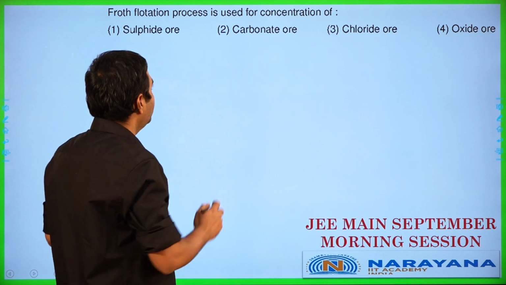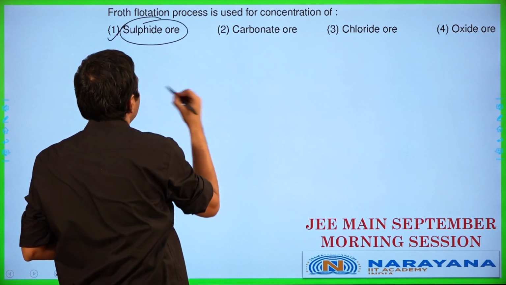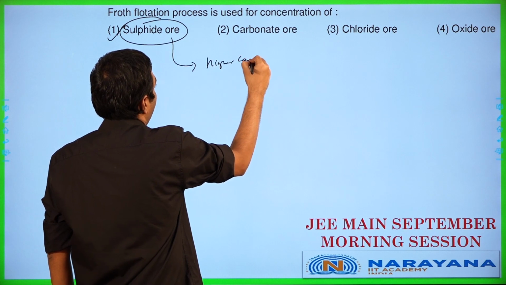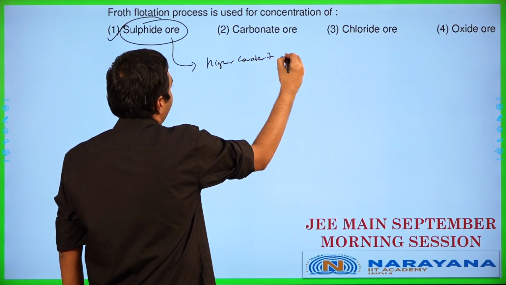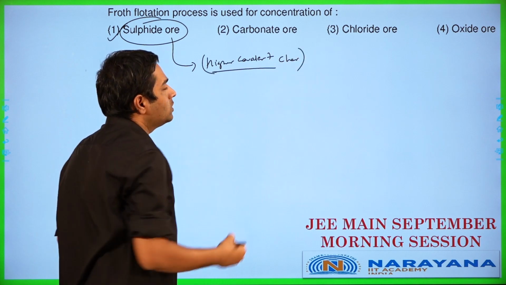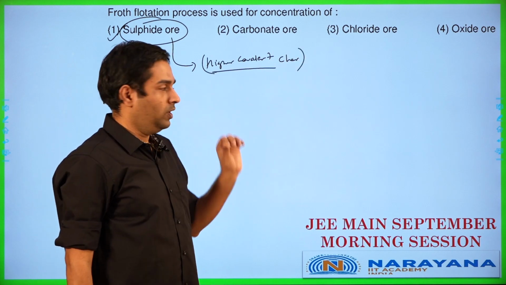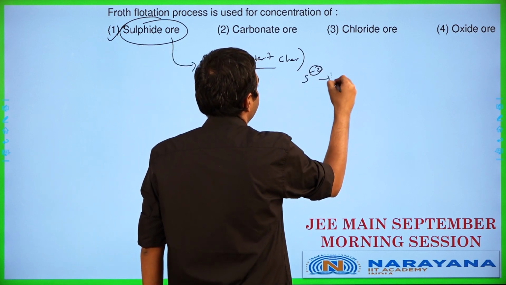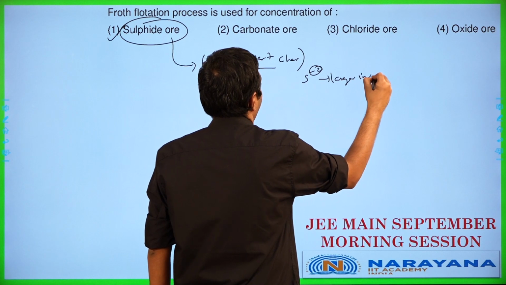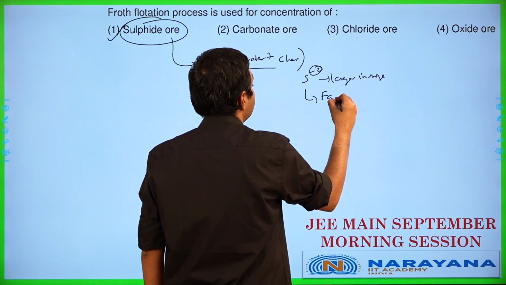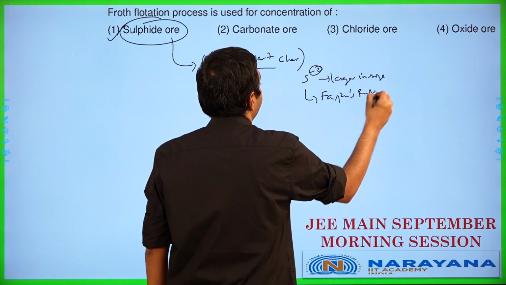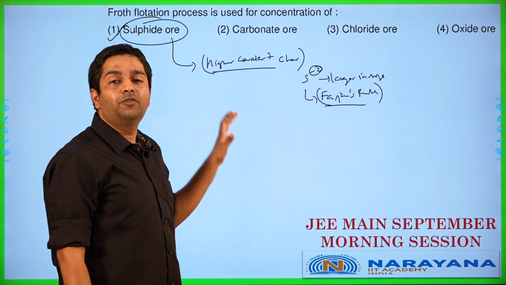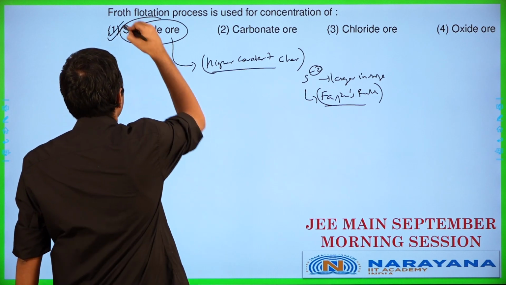Now that is something which is mainly possible for sulfide ores because they have higher covalent character. Why do they have higher covalent character? Because the sulfide anion is larger in size, and Fajan's rules tell us it is going to have higher covalent character. Based on that, you will end up using froth flotation as a technique for concentration of sulfide ores. So the answer in this case is straight away sulfide ores.